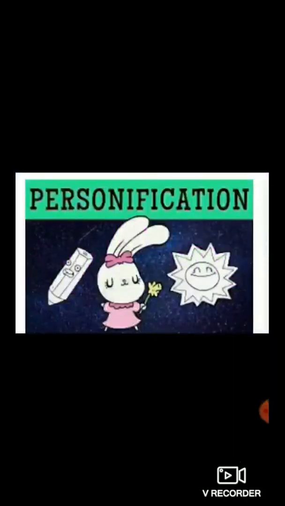Now dear students, in today's lecture we are going to learn one more figure of speech, and we are going to revise all these three figures of speech. So which new figure of speech are we going to learn today? Any guesses? We are going to learn the new figure of speech, that is personification. Now, do you know what is personification? So, let's learn the definition of personification.